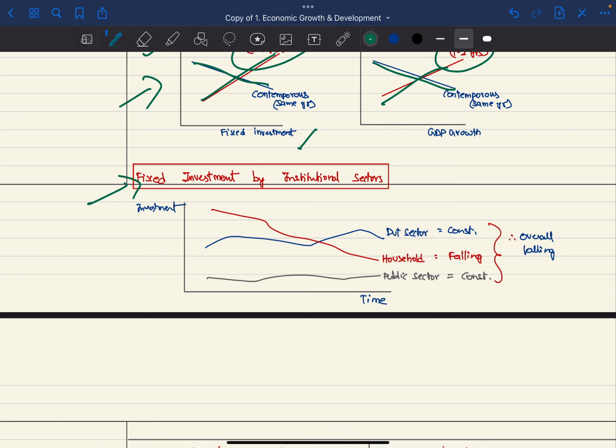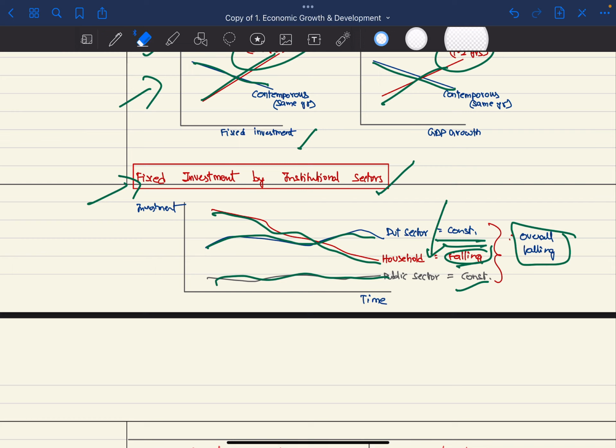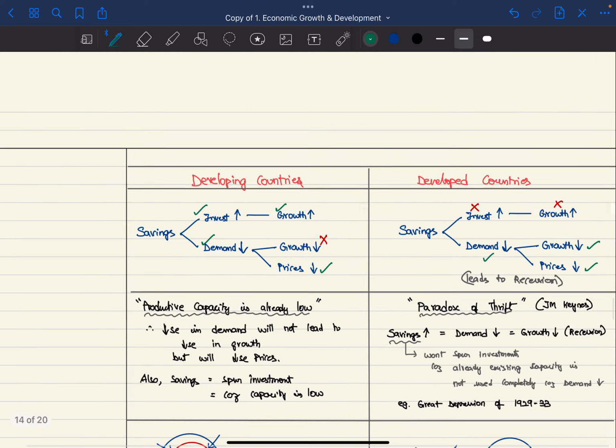Next, we have fixed investment by institutional sectors. Private sector, as we can see, is more or less constant. Household sector investment is falling, and public sector is constant. Therefore, the overall is falling because household investment is falling. As we have already seen, households are the most important saving institutions.